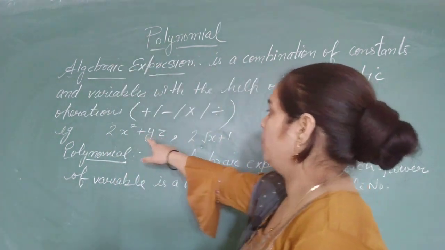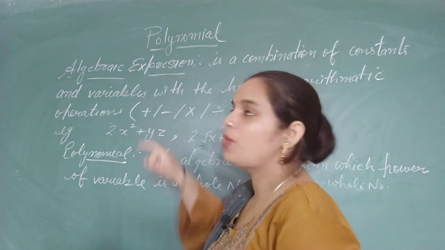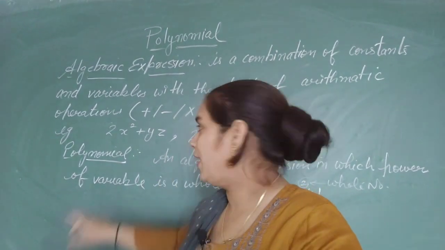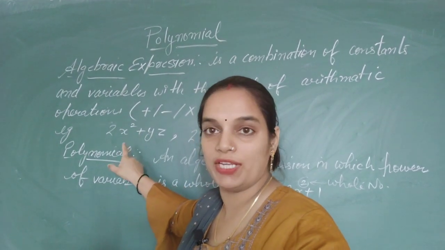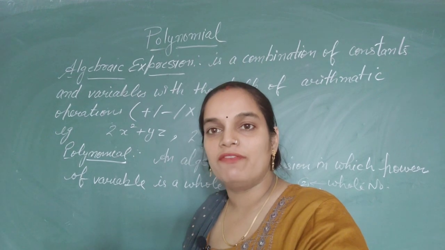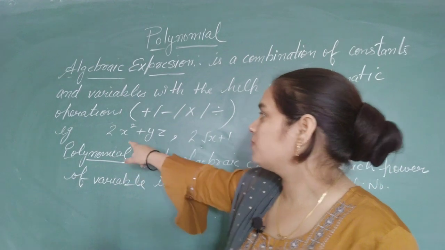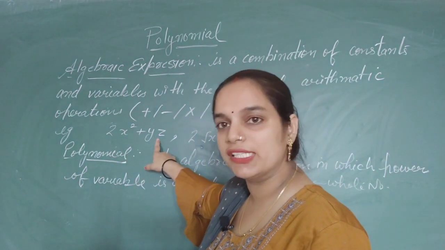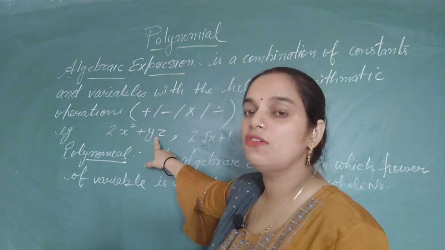In this example, we have 2x square plus yz. There is one sign of addition which is joining these two terms. So we will say in this expression we have two terms. First one is 2x square and second one is yz.